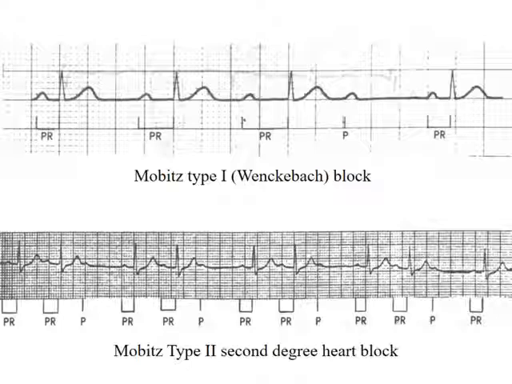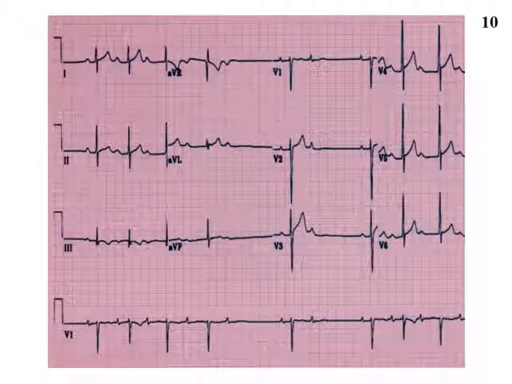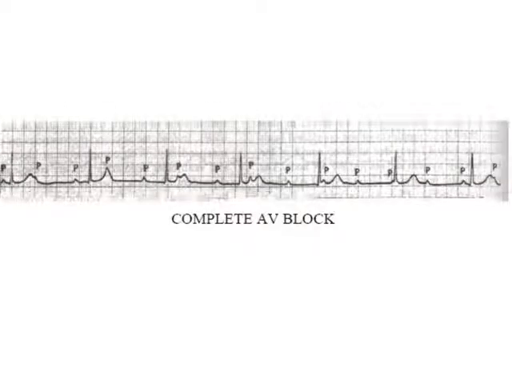We come to heart block. It is divided into type 1, type 2, type 3. Type 1, prolonged PR. Type 2, progressive prolongation of PR till there is failure of conduction or sudden failure of conduction. This is an example of progressive prolongation of PR interval till there is failure of conduction. It's called Wenckebach phenomenon. And this is an example of complete heart block. There is no relation between the P wave and the QRS, divorced from each other.